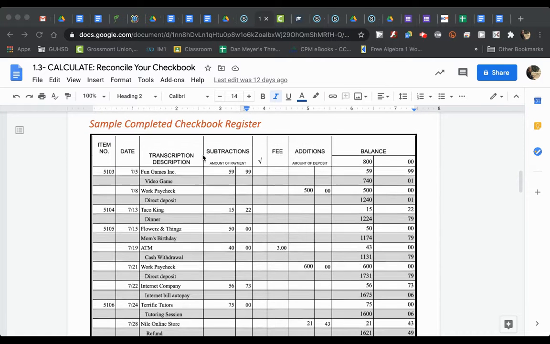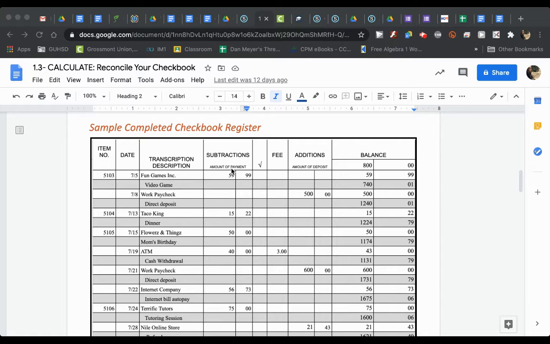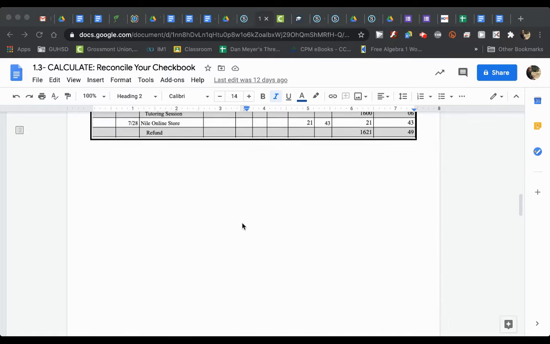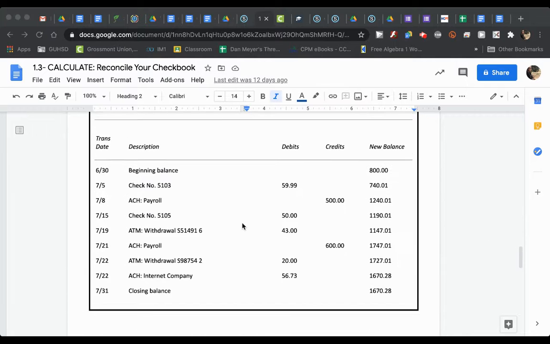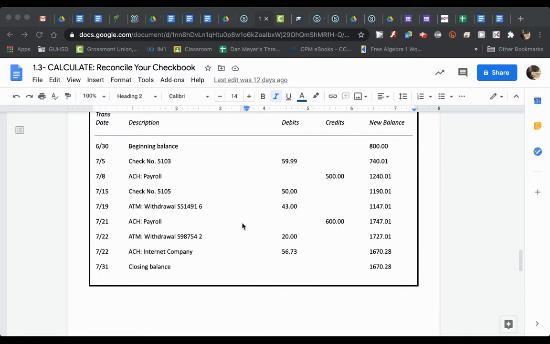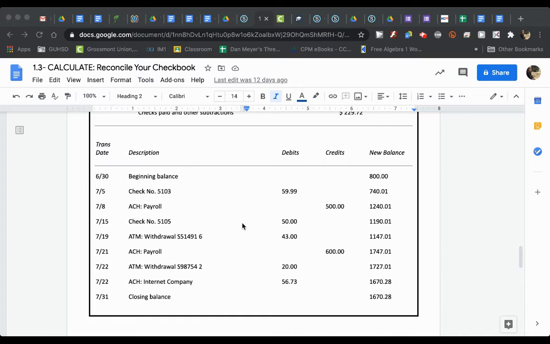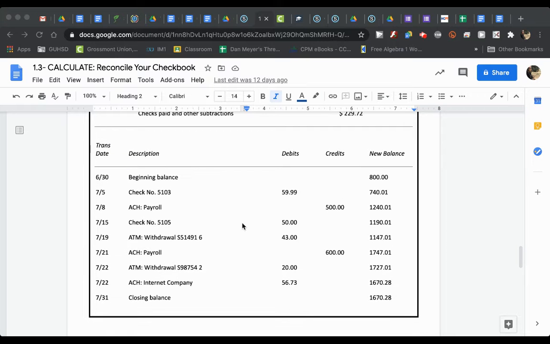So for example, in the sample of the completed checkbook register, we have this fun games purchase that's $59.99. We have this $500 deposit. Then we have this $15.22 that was a dinner, and so on. So I need to compare those to what I have in my bank account right here. With the bank statement, we're trying to figure out what's missing or what doesn't quite line up. So if we're looking through this, I see this $59.99. I see the 500. I see 50, 43.